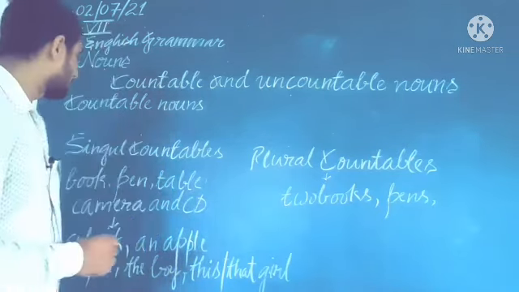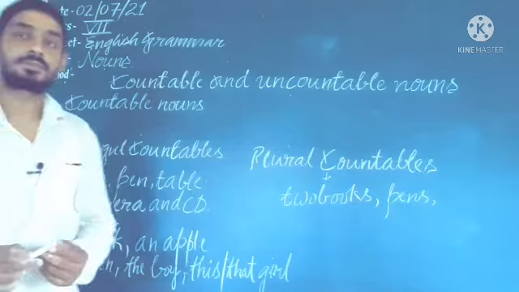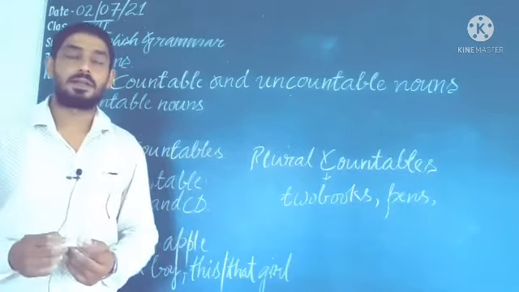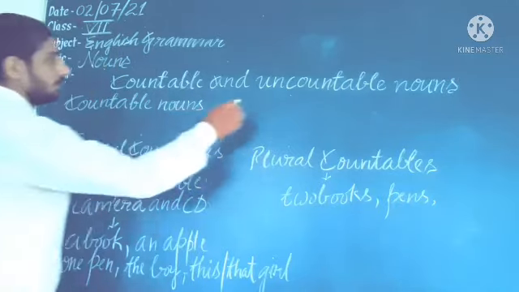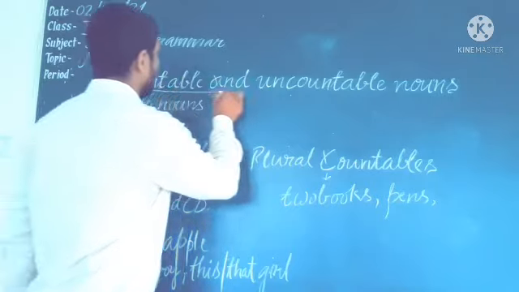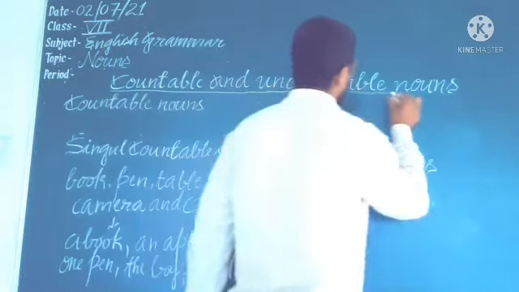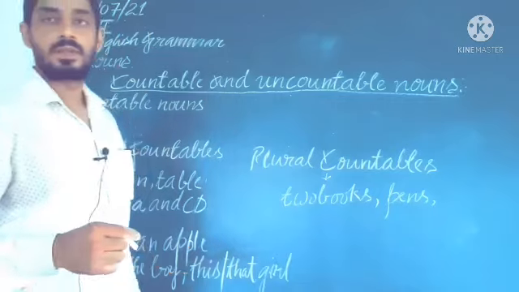Here in this class, we will know about countable and uncountable nouns.